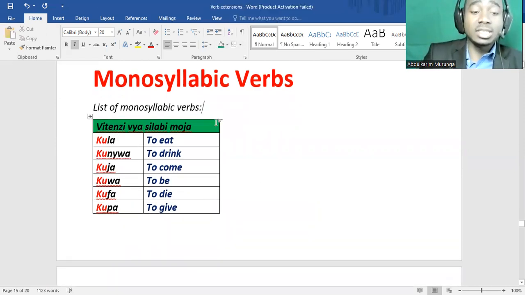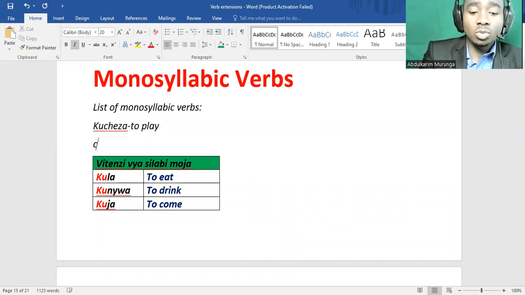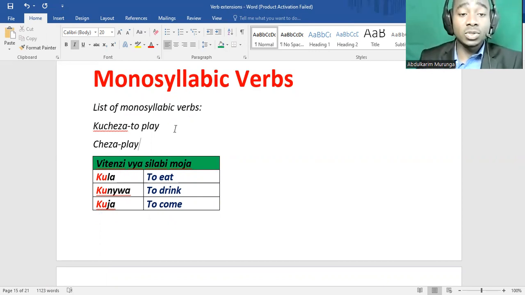Unlike this, when I say here, kucheza is to play. When I remove this ku, it will be cheza, and this cheza means play. So this ku is like the 'to' in 'to play'. When you remove this ku, it becomes cheza, and it still makes sense. You can tell someone cheza as the person starts playing. But if it's kula, when you remove ku, it becomes la. So when I tell you la, you look at me and wonder, are you crazy or something?